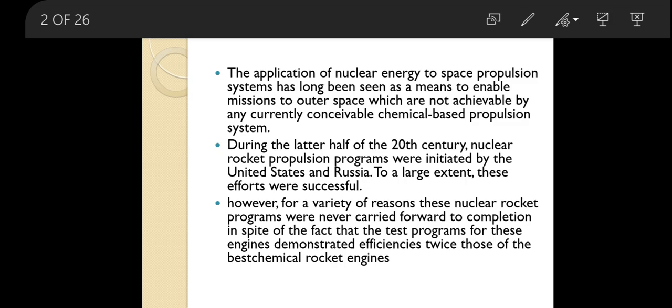This technology was discovered in the 20th century, in the United States and Russia. Before that, a German scientist discovered how we can get nuclear energy from atoms. Basically, they took beryllium and injected alpha rays into it.